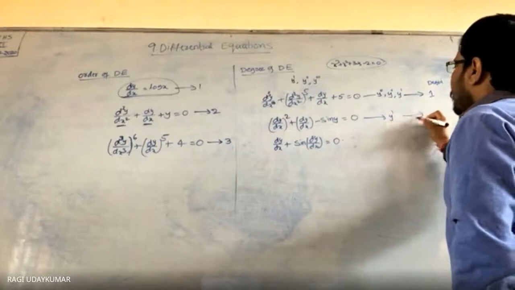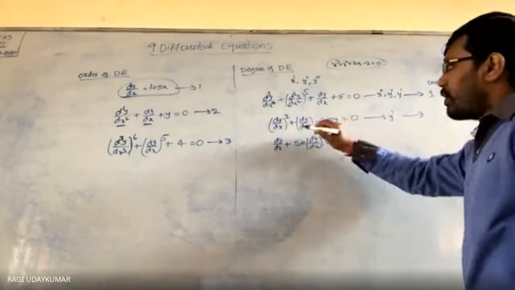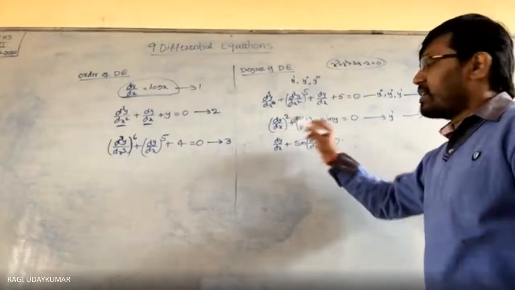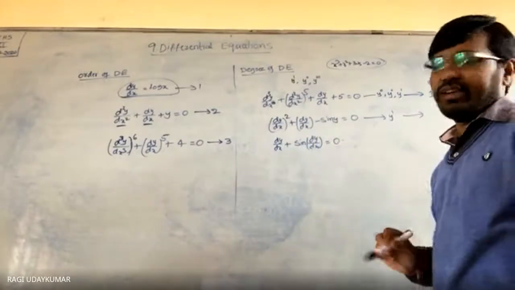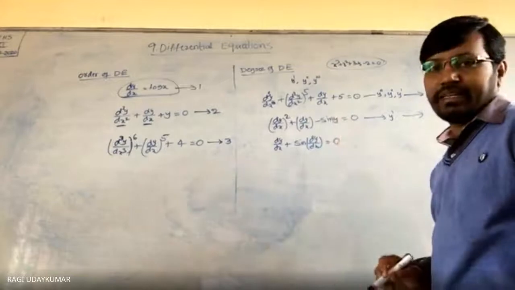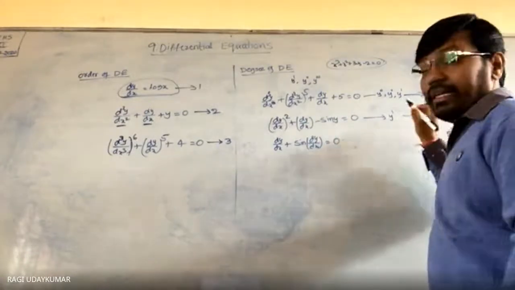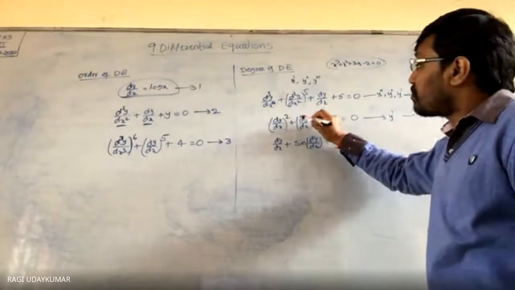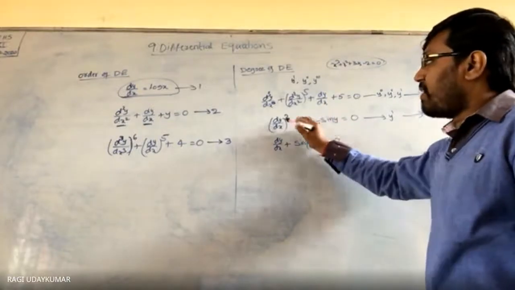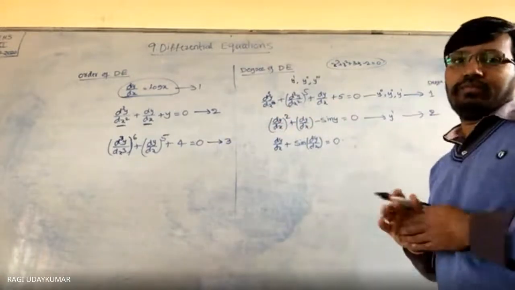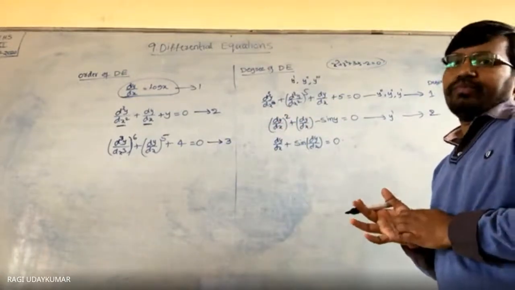In this differential equation, what is the highest order? The highest order is 1, because here there is dy by dx. So that's why the degree is the highest power: either dy by dx has power 1, or dy by dx has power 2, then the degree is 2.